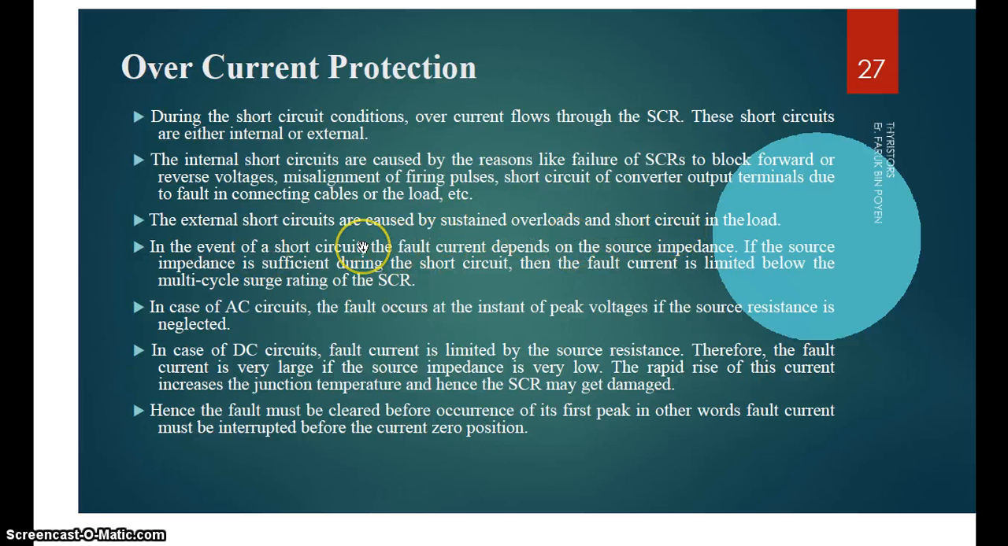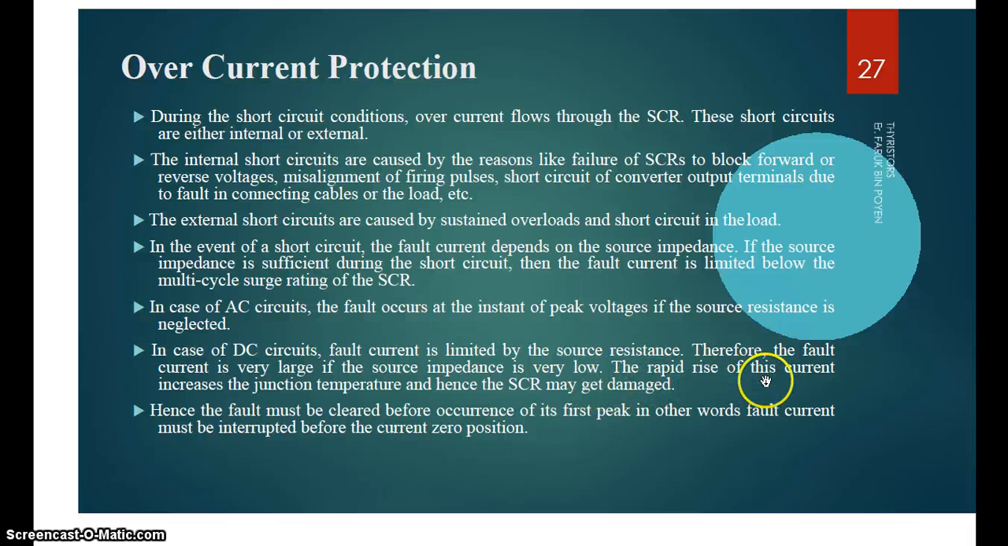In the event of a short circuit, the fault current depends on the source impedance. If the source impedance is sufficient during the short circuit, then the fault current is limited below the multi-cycle rating of the SCR. In an AC circuit, the fault occurs at the instant of peak voltage if the source resistance is neglected. In a DC circuit, the fault current is limited by the source resistance. Therefore, the fault current is very large if the source impedance is very low.